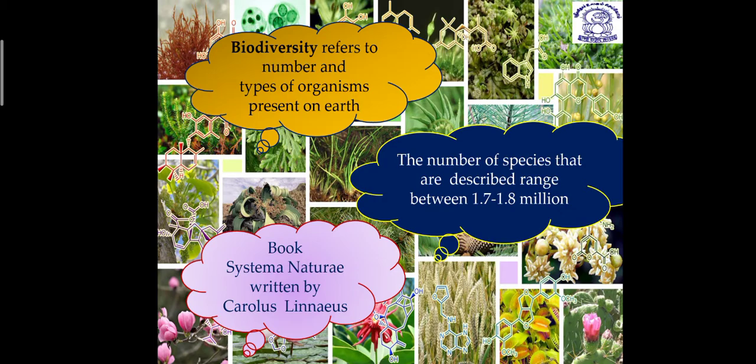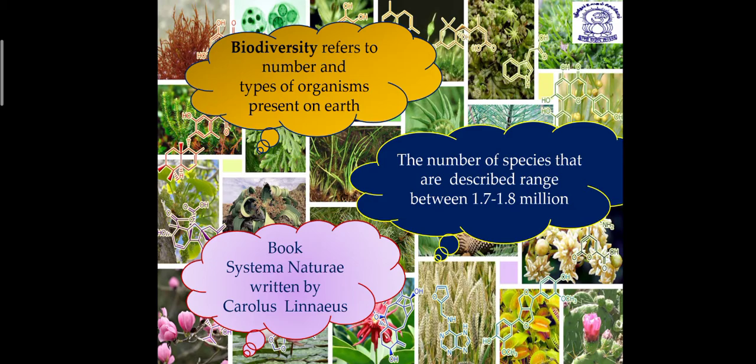So dear students, biodiversity is a term which refers to the number and types of organisms present on earth. We are living on earth, and there are several different types of animals, plants and microbes, and among them several different species are present.